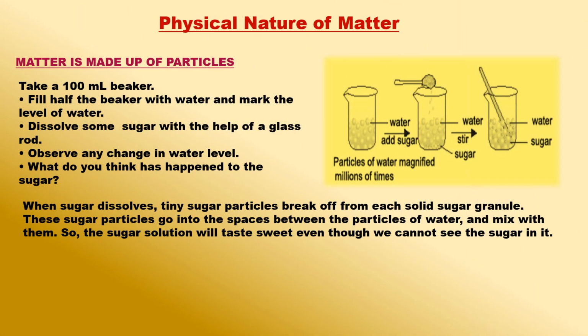Physical nature of matter. Matter is made of particles. Everything around us is made of tiny pieces or particles. The number of particles in everything is, however, very, very large. The particles which make up matter are so small that we cannot see them even with a high-power microscope. Even without seeing them, we have certain evidence which tells us that all matter is made of tiny particles.